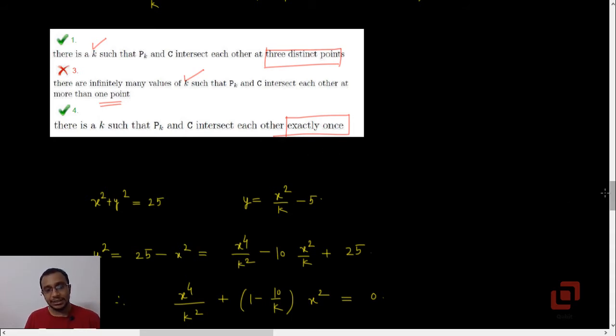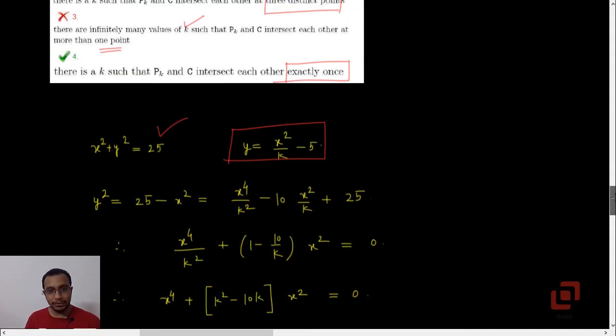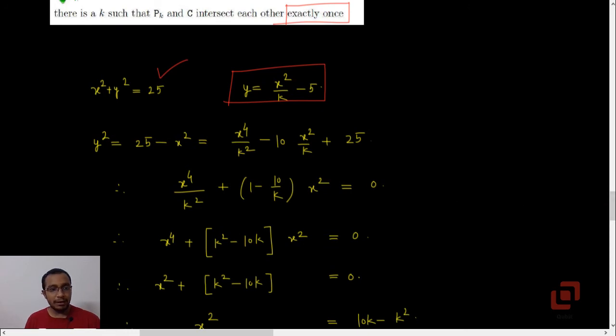First, to find the points of intersection of these two, one is a family of parabolas and the other is a fixed circle. We will be solving the equations simultaneously. So we will eliminate y or y squared. From the equation of the circle, y squared is 25 minus x squared, and if you square both sides of the equation of the parabola, you will get y squared as x raised to 4 upon k squared plus 25 minus 10 by k into x squared, (a minus b) whole squared.